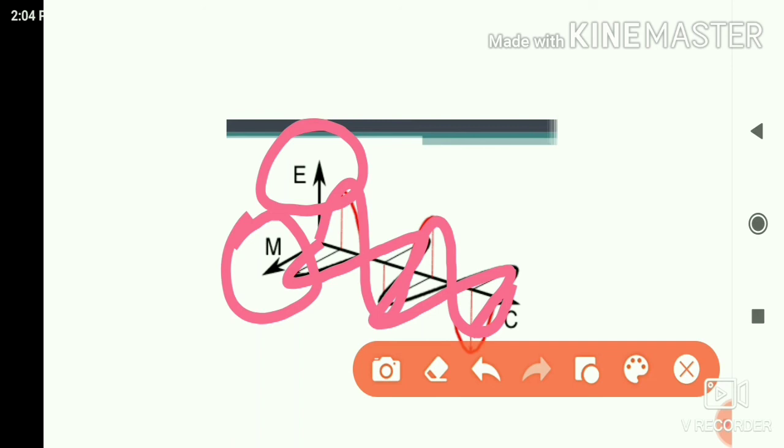The direction of the wave is in this direction. So what is the direction of the wave? We can use the right hand: move your right hand clockwise, and the thumb direction is the direction of the wave.